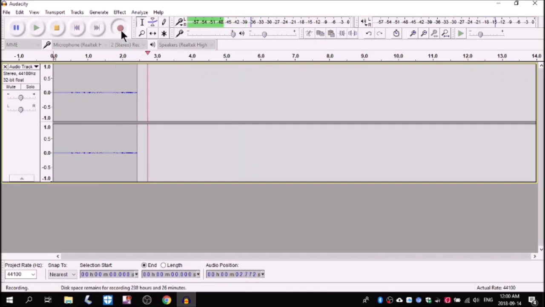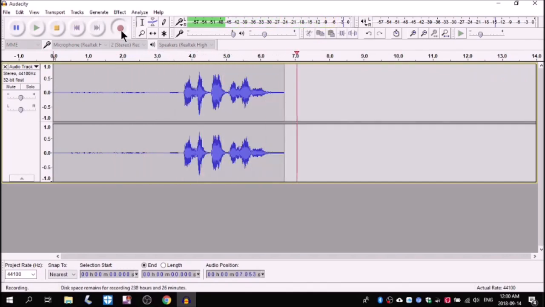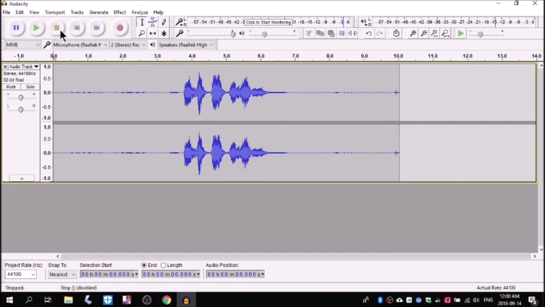Click on the record button and say what you want for the notification. Remember, it is an alert tone, so try to keep it short. When you're done recording, click the stop button. Then hit the play button to listen to the recording.